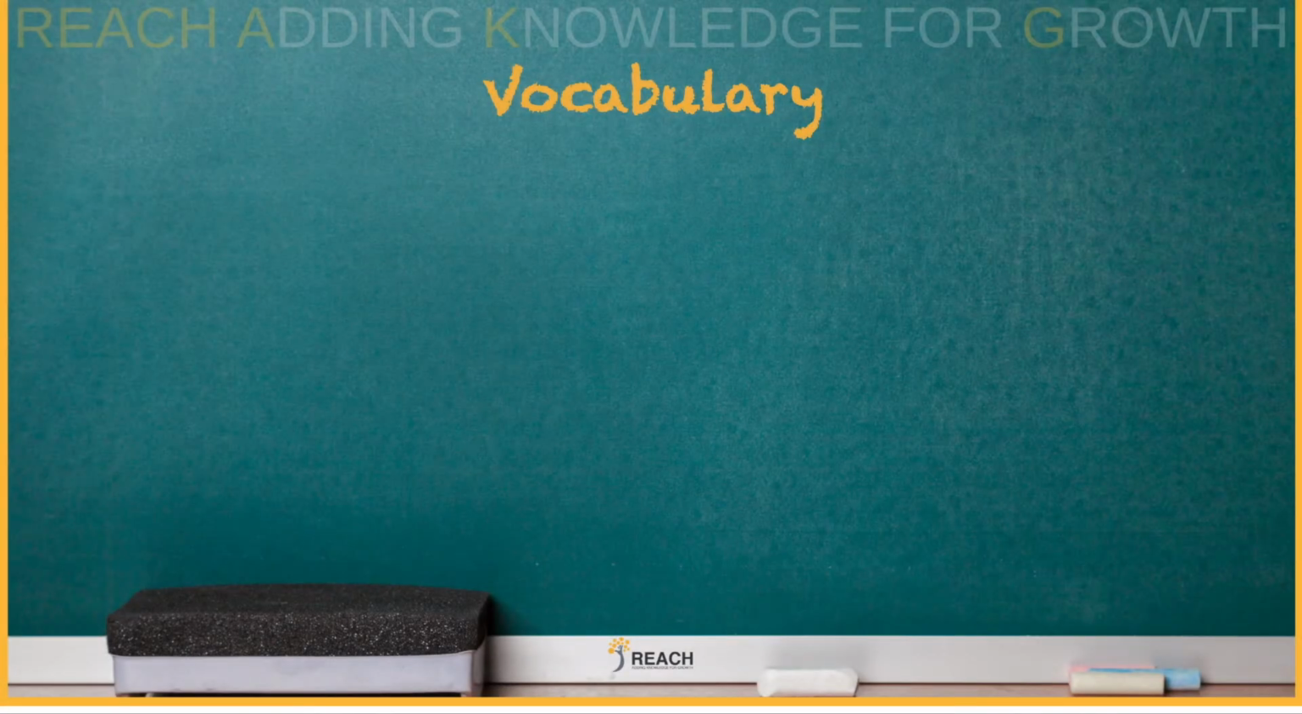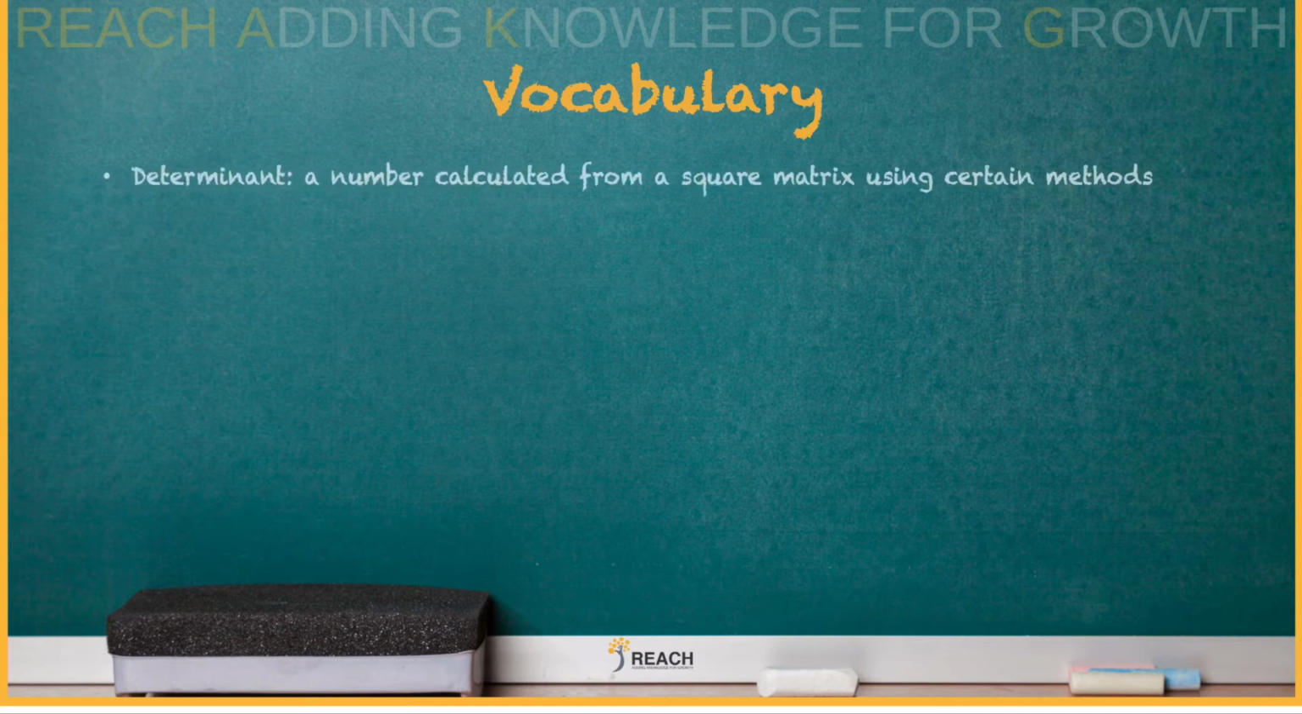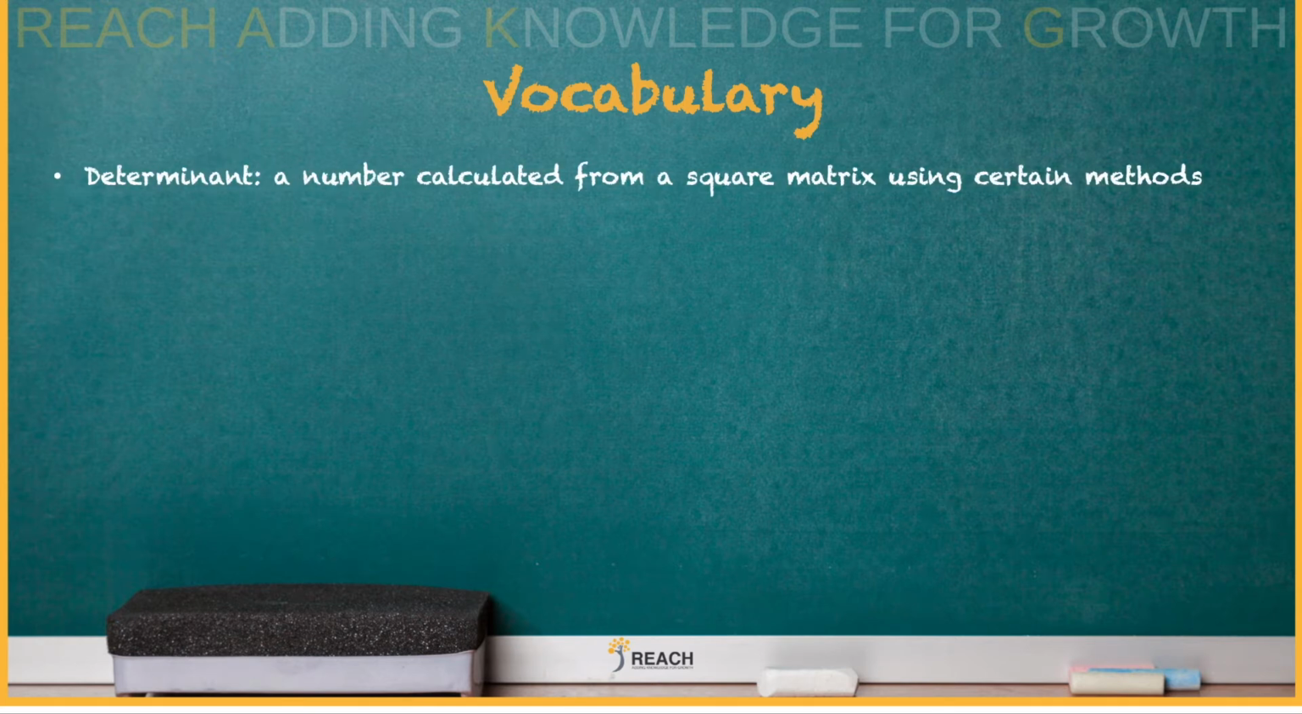Okay, let's check out some vocabulary. So what is the determinant? It's pretty much a number or constant found by using certain methods, and we're going to use the diagonal method. The number is going to be a constant.